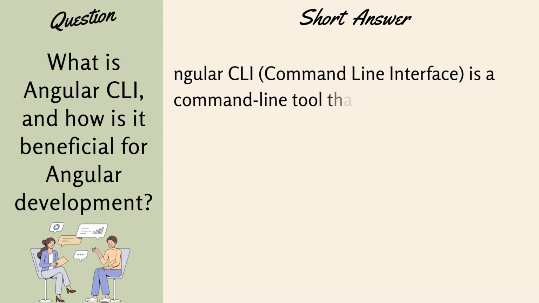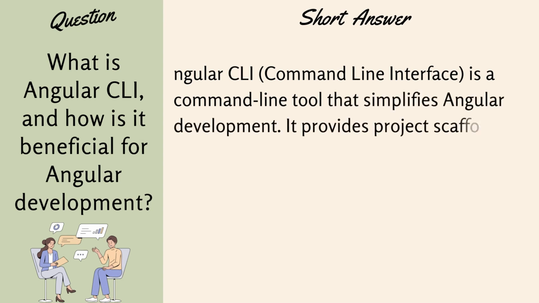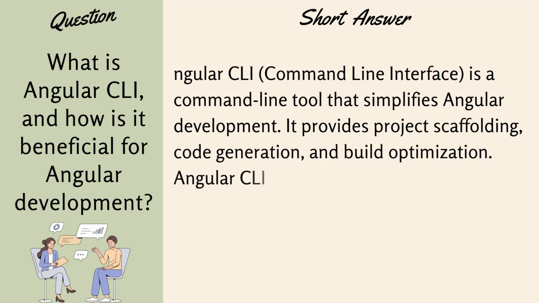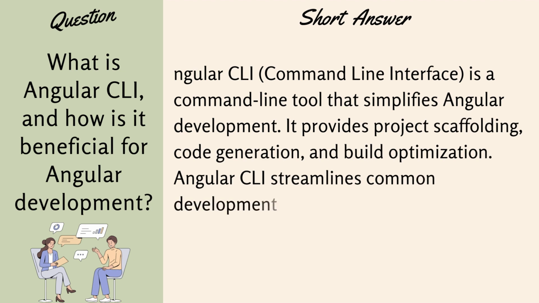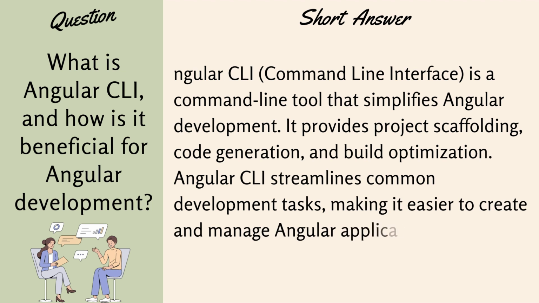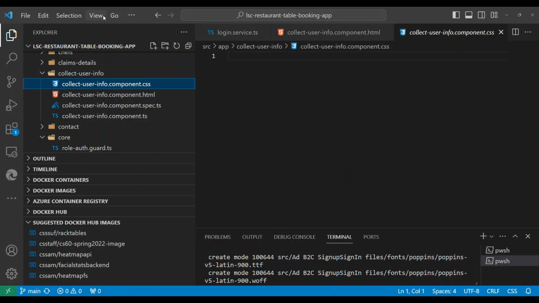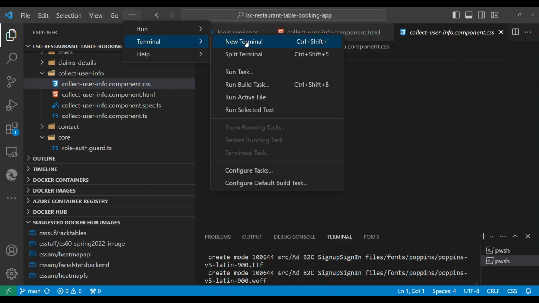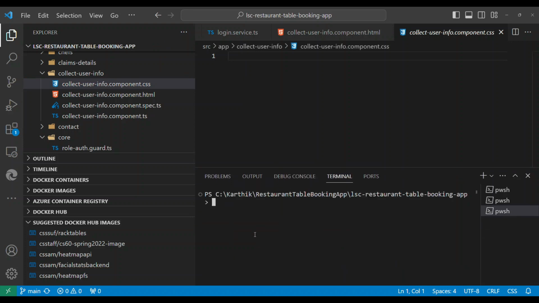Now the next one is, what is Angular CLI and how is it beneficial for Angular development? Angular CLI is nothing but a command line interface, a command line tool that simplifies Angular development. It provides scaffolding, code generation, and build optimization. This CLI makes common development tasks easier, making it easier to create and manage Angular applications. Basically, if you go to the terminal and create a new terminal, you can create a component, service, module, everything using the command line tool.